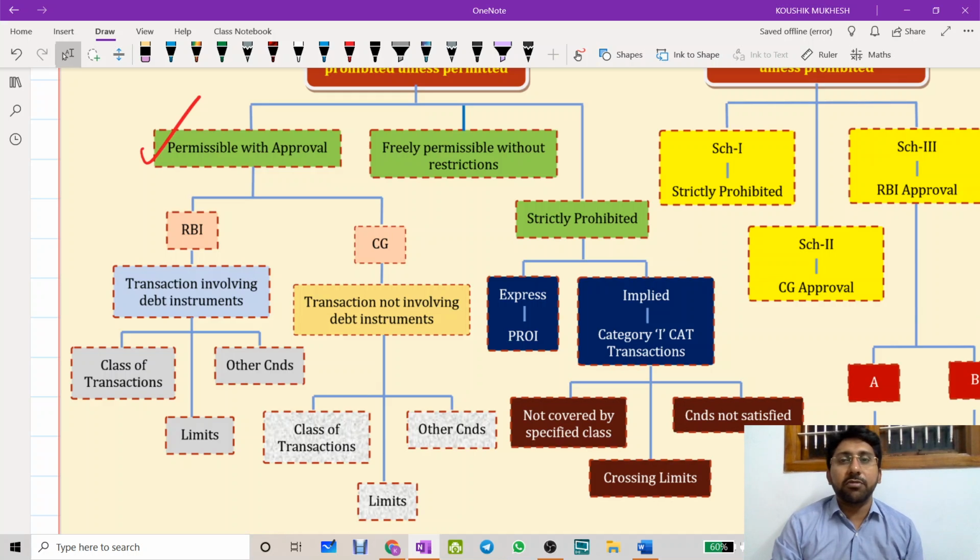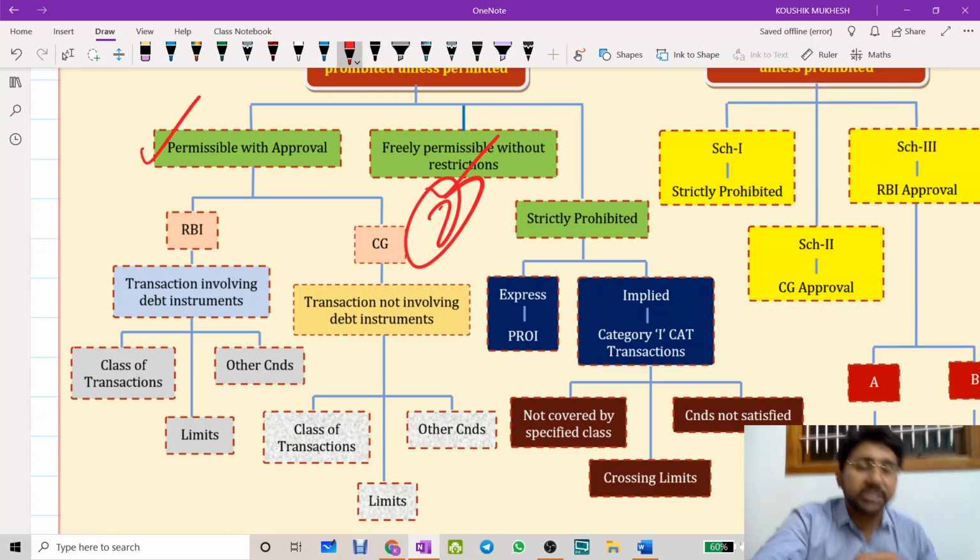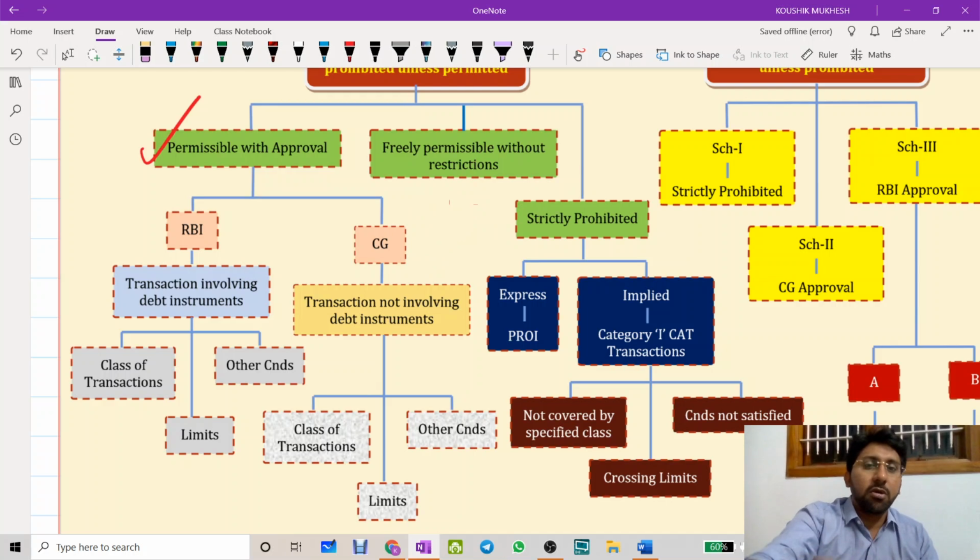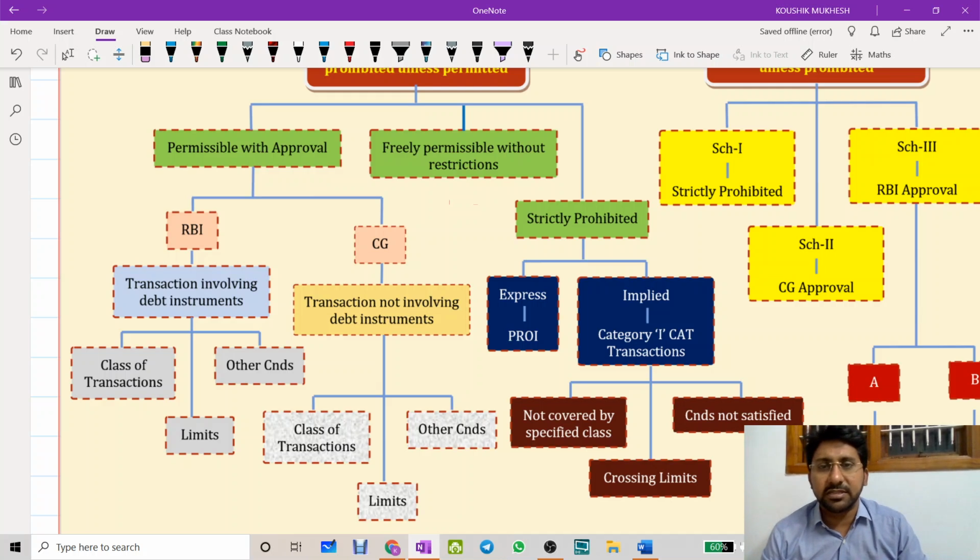Freely permissible without restrictions. We will go across all these things now, but just as a summary, you can read this chart. So freely permissible without any restriction. That means even RBI permission, central government permission is not required. In this case, there are two transactions here. What are those? Just in another 2-3 minutes, we will be coming into that. Next one, strictly prohibited capital account transactions.